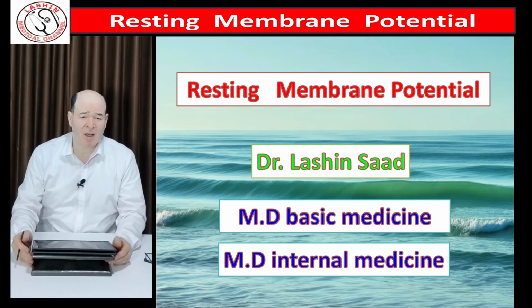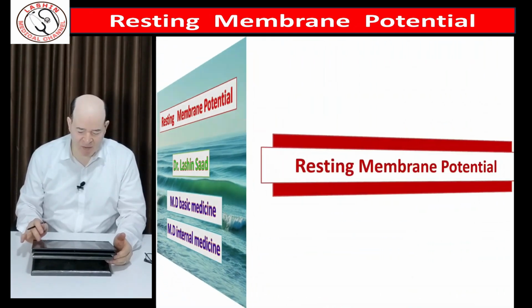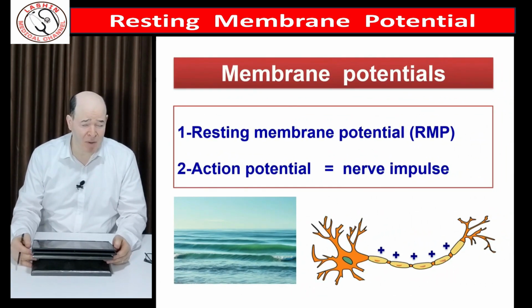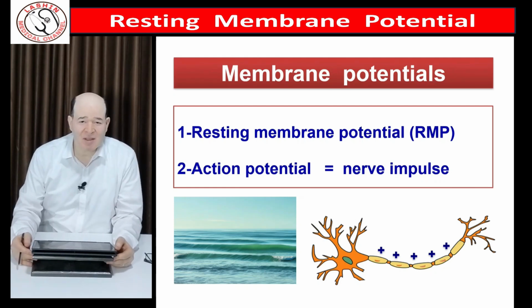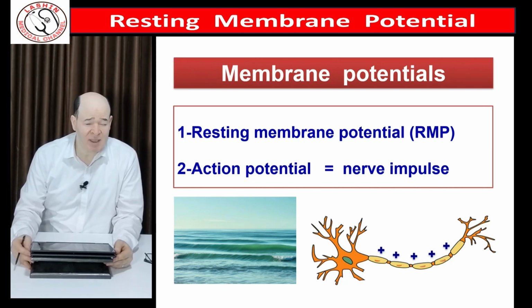We are speaking about the resting membrane potential. Actually, we have two important related topics regarding the membrane potential. First, the resting membrane potential, or sometimes we call it resting potential. The second is the action potential or the nerve impulse. Both of them are related to each other. We can't obtain action potential without it, which is the secret of life.